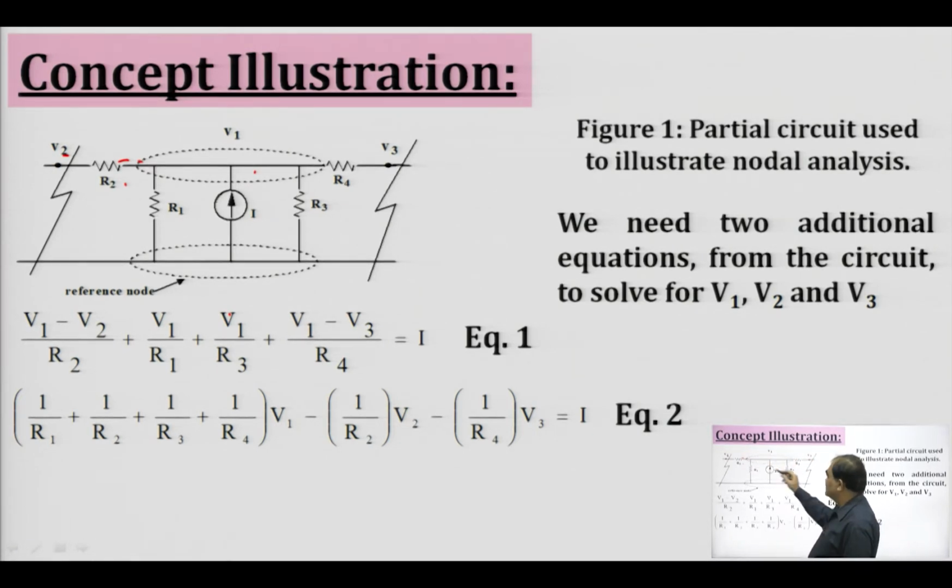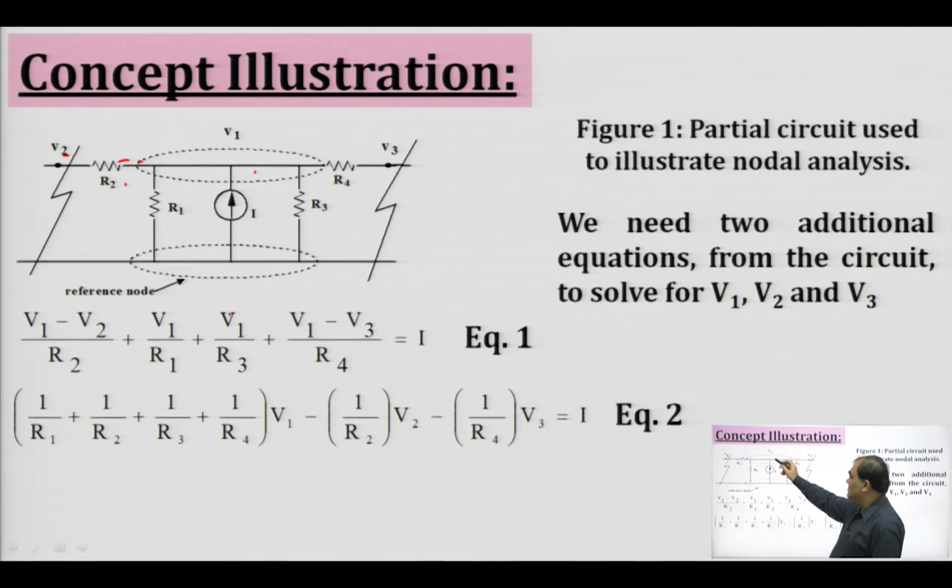So, we have 3 nodes in this particular part, which are our non-reference nodes, and one is our reference node. So, it will be containing 4 nodes. It means that we have to write down 3 equations for finding out 3 unknown variables, that is V1, V2 and V3.